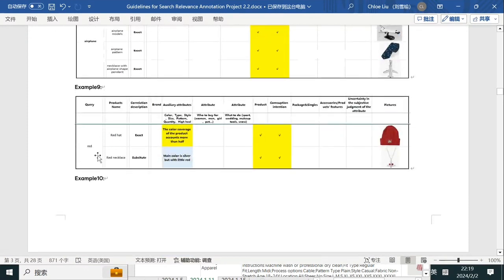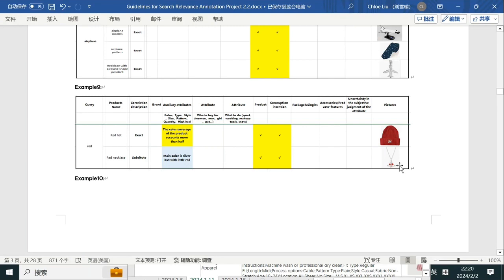Next one, red. Okay, it is a color. If the search item is just a color, then we need to focus on the coverage of the color. For example, the product is a red hat. If the color coverage of the product accounts for more than half, like all of it is covered with red, then we can mark it as exact. For this red necklace, you can see only a little bit is covered with red. The rest of it is silver, right?